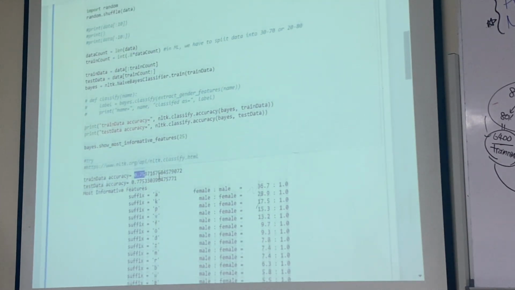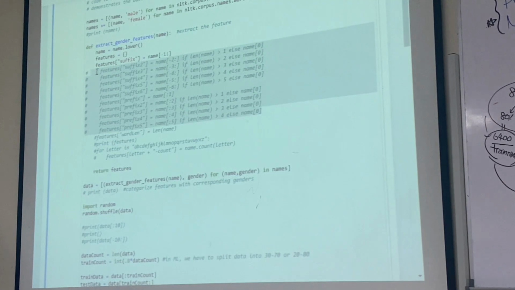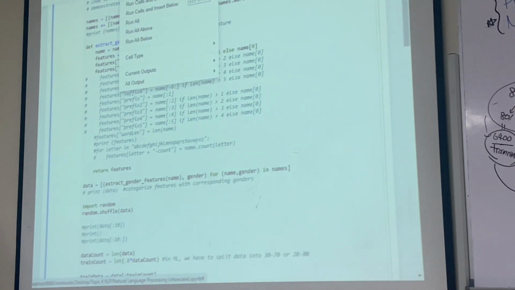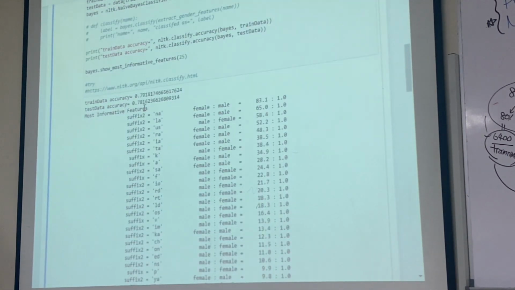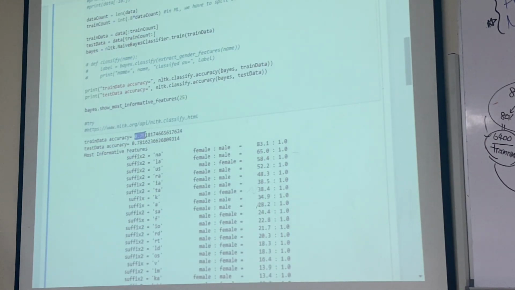Okay. So what if, let's say, now I try to include more features? Just now it's 76 or 77. So I try to run again. Let's see. Just now it's 76. Now it improves to 79%. And then the second one, testing, it improves to 78%. So it means that the more features that you fit to the model, the smarter the model is at doing